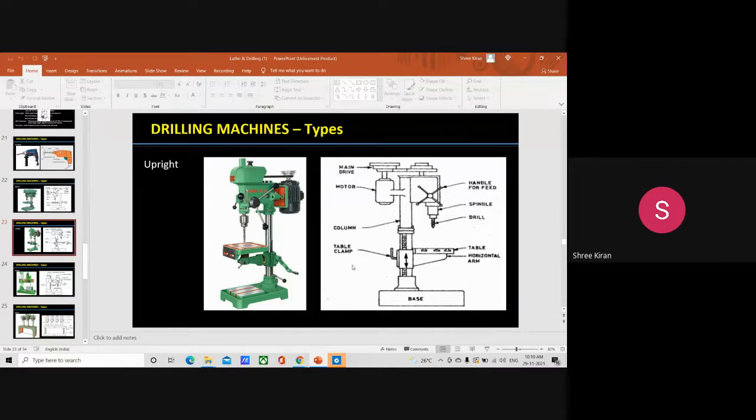The box column machine always possesses more machine strength and rigidity as compared to those having a round section column. So the box column will have more machine strength and rigidity when compared to a round column, to handle heavy drilling operations. This is what happens in the case of an upright drilling machine.